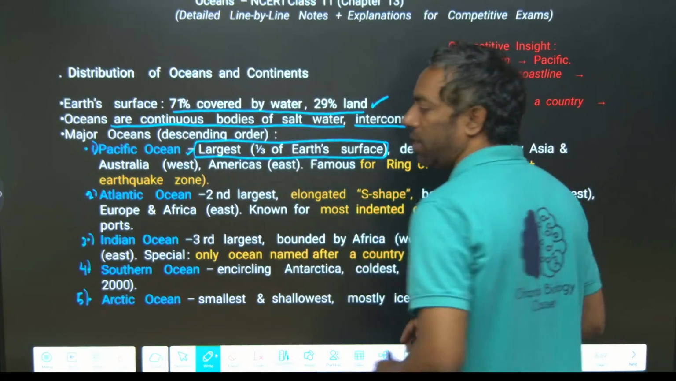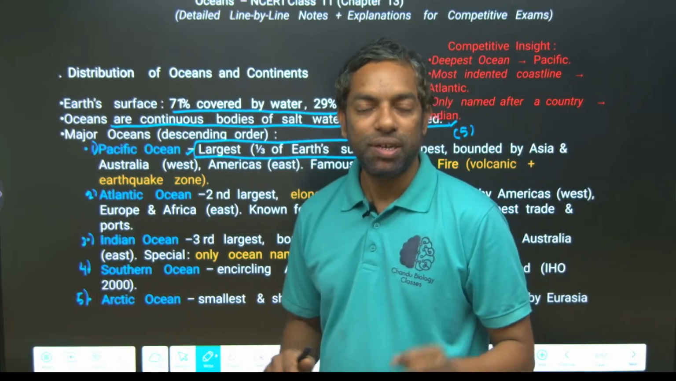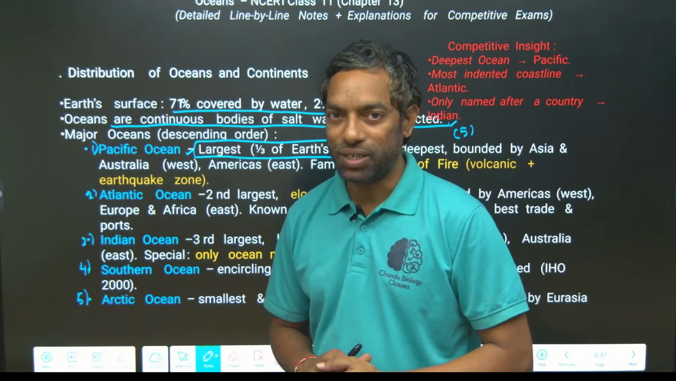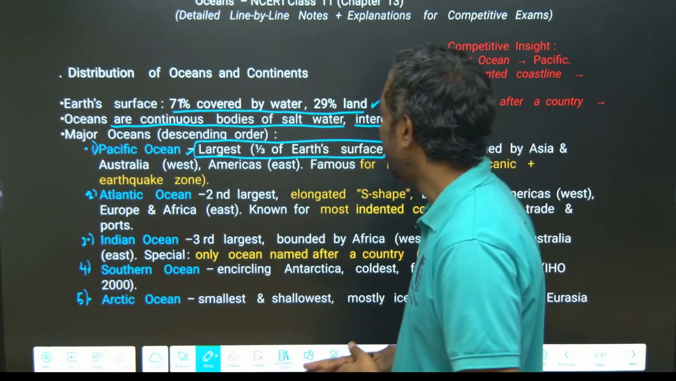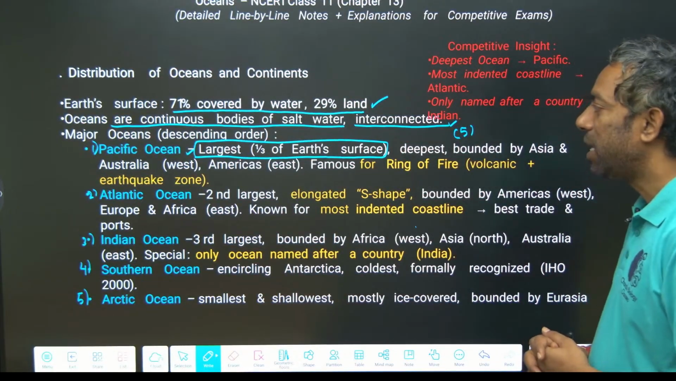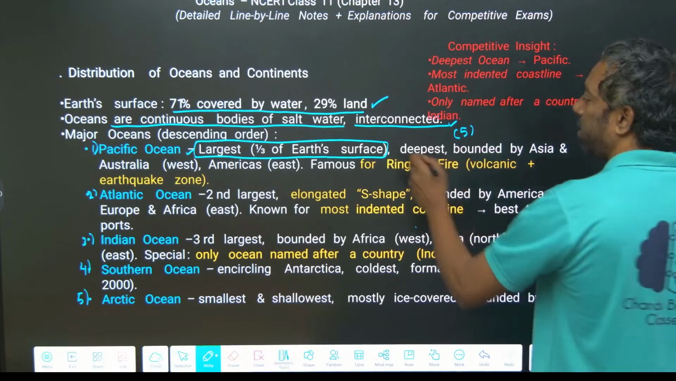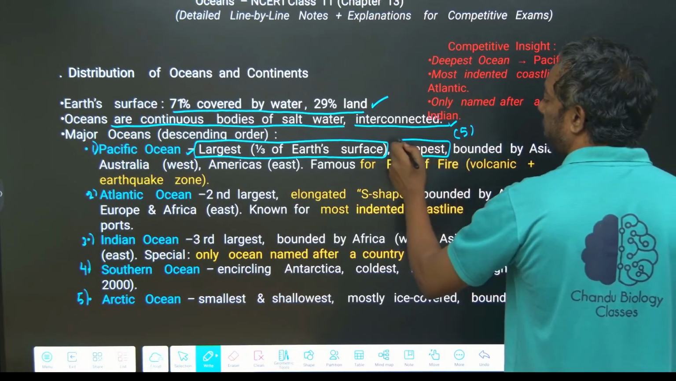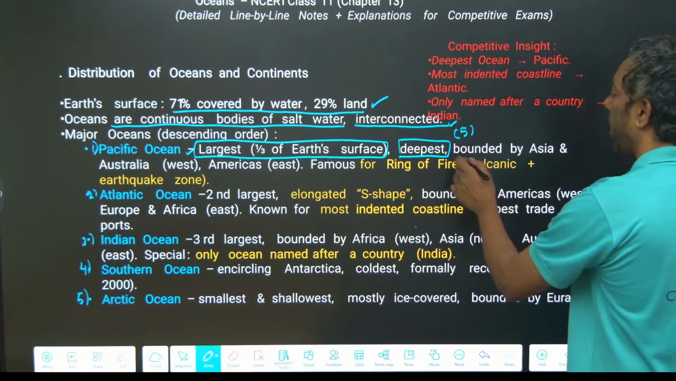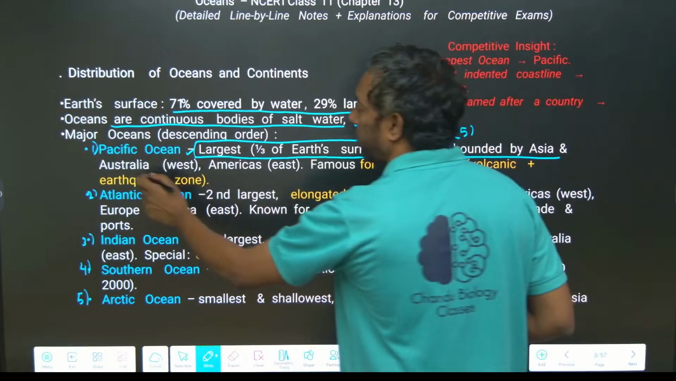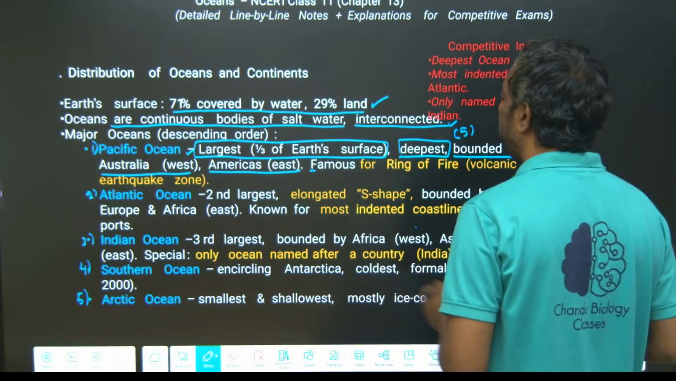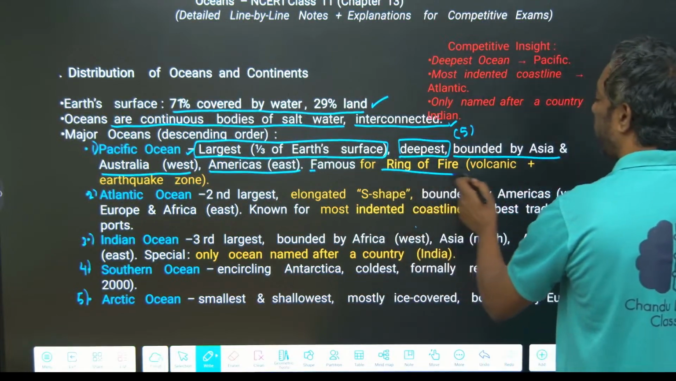They can ask you the largest ocean; everyone knows, 1/3 of the Earth's surface is occupied by the Pacific Ocean. 1/3, it is not an ordinary thing. 33% of the Earth is covered by the Pacific Ocean. Actually, it is the deepest ocean. They can ask you which one of the following is the deepest ocean. It is bounded by Asia and Australia in the west, America in the east, and it is famous for the ring of fire.